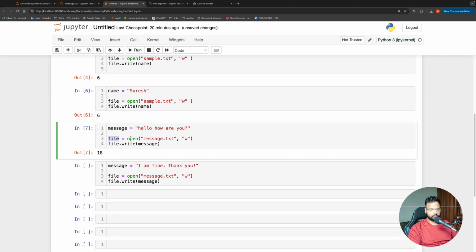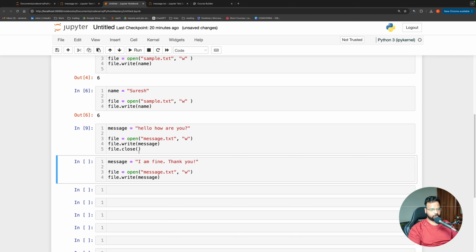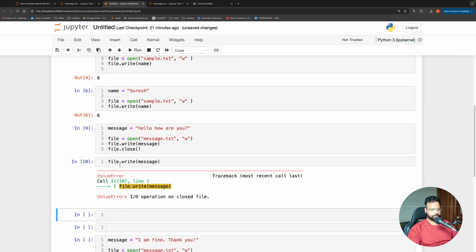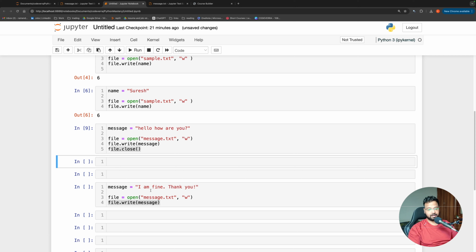And right now when I'm opening it, the file is in open position and the file is still in the memory, and I'm writing something. So it is also my responsibility that if I have opened the file, I also need to close the file once my work is completed. So once my work is done, I'm going to write file.close. So now the file is closed. If I try to write something now, because the file is closed, it is going to give me an error that I/O operation on a closed file, which means I opened a file, I wrote something, then I have closed the file. Now I cannot write anything. If I want to write something, I need to open the file again.